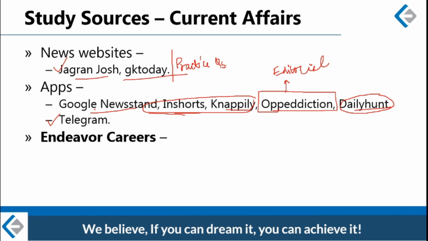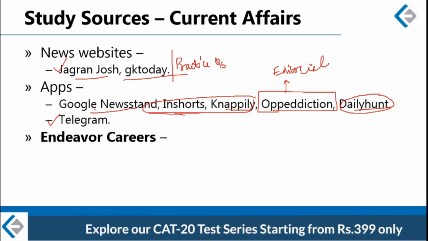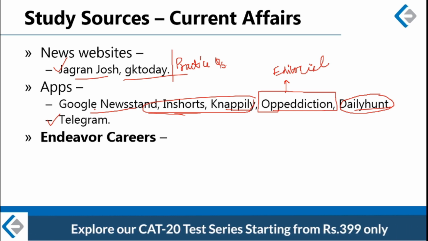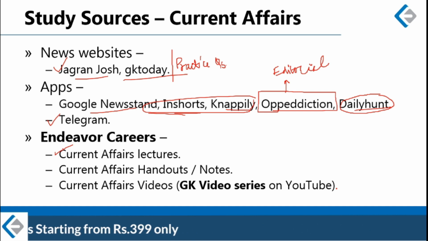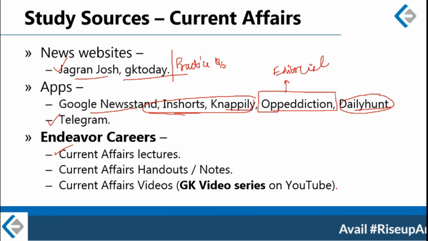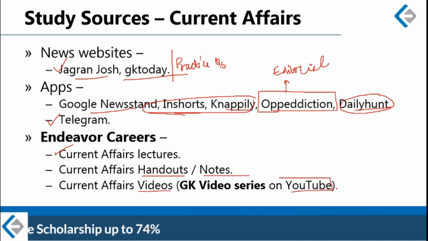Along with that, let me tell you what are some of the offerings by Endeavor Careers when it comes to current affairs. We also churn out a lot of information, a lot of material related to current affairs every month. That includes current affairs lectures, like the one you are going to have in 5 minutes from now. Then we have current affairs handouts and notes. We also have current affairs videos, which we regularly post on our YouTube channel.